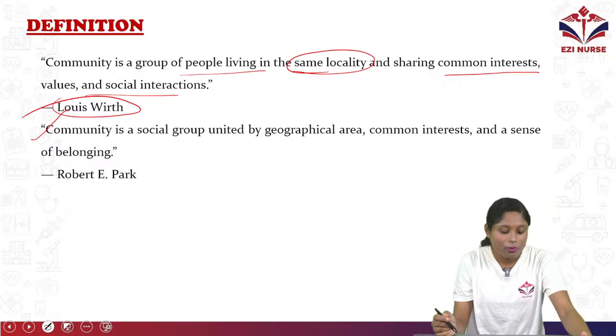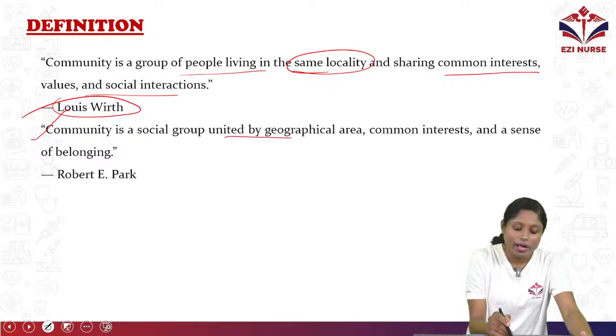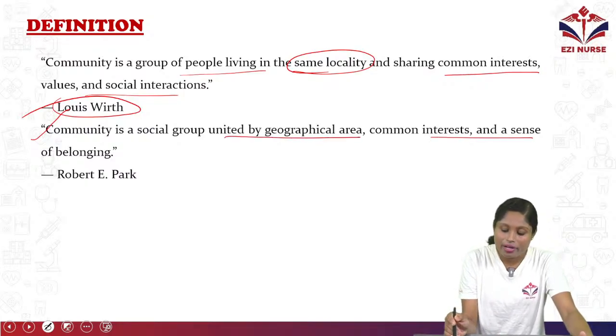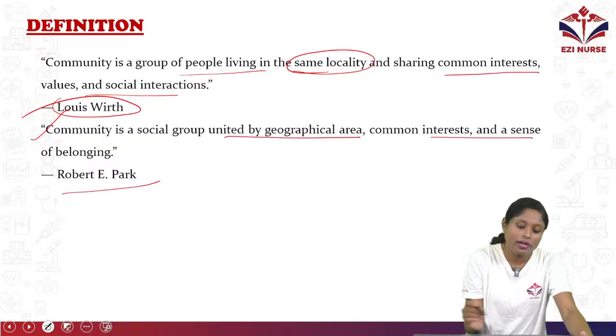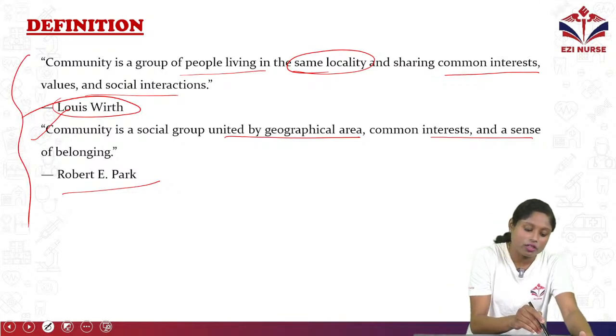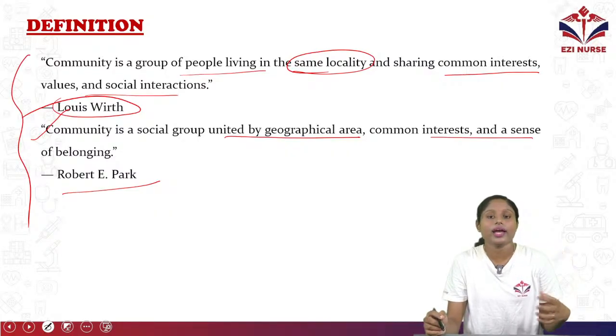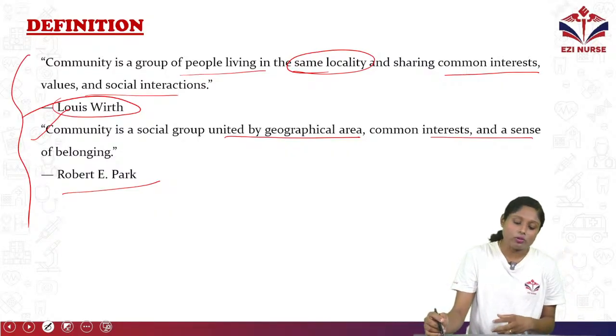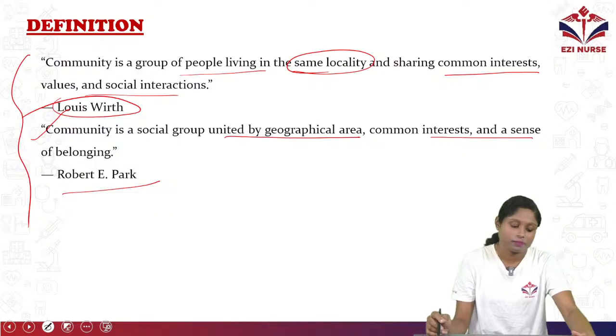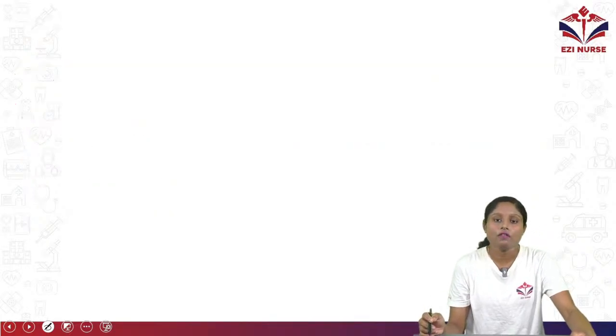Next one: community is a social group united by geographical area, common interest and sense of belonging, by Robert E. Park. So it's a group of people staying together in a particular area, sharing common interest, values, also social interactions. So this is the definition of community.